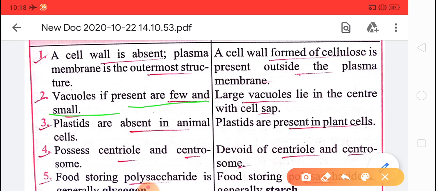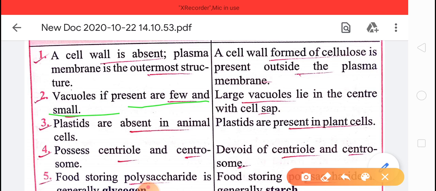But in plants, large vacuoles lie in the center of the cell with cell sap. These vacuoles play an important role in maintaining water balance and storage. It is a kind of cell organelle.